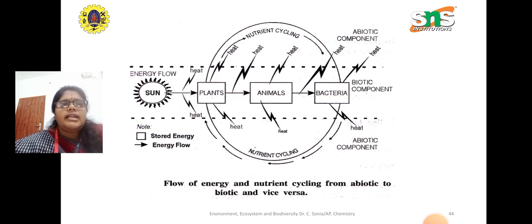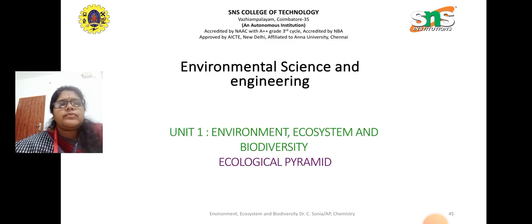And there is a connection between the abiotic and biotic components. Here again the nutrient cycle is such that the dead matter is converted into nutrients, and it is given back to the plants. Okay, so this is about the energy flow in the environment. Thank you.